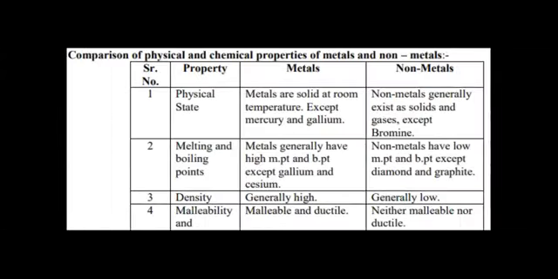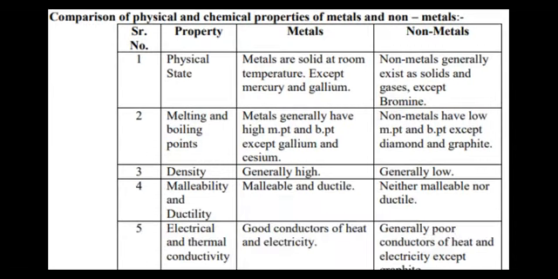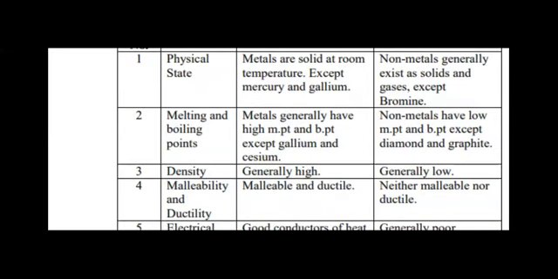So you can see here the first difference between the metals and the non-metals is their physical state. Metals have the solid state, okay? But they except, as I told you, mercury, gallium and cesium.